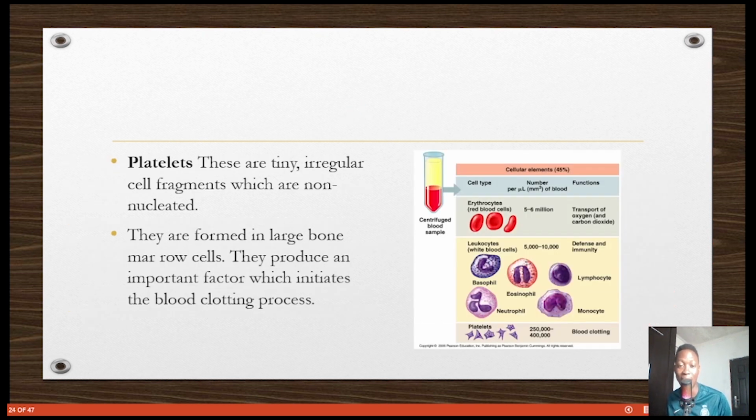The third ones are platelets. What are platelets? They are tiny irregular cell fragments. They are also non-nucleated, meaning they don't have a nucleus, just like red blood cells. They are formed in bone marrow cells, just like the other blood cells. Red blood cells too are formed in the bone marrow, and also white blood cells. What platelets do is produce an important factor which initiates the blood clotting process. So anytime you hear platelets, remember blood clotting, so that blood is not lost when you injure yourself or whatever.